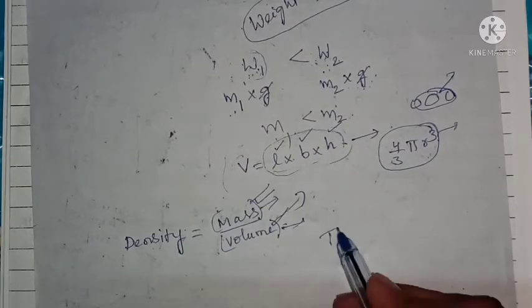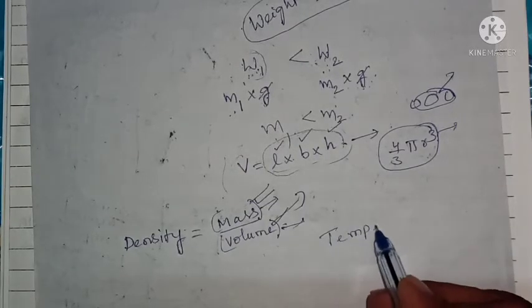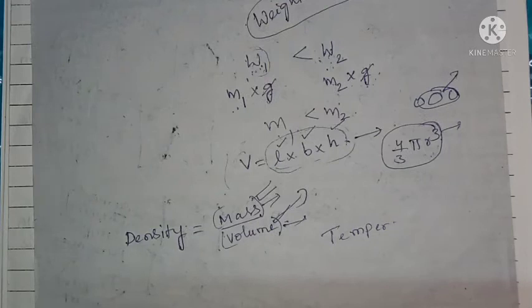And the last important property of matter is temperature. Temperature is nothing but the degree of hotness or coldness of a body. How hot or how cold a body is, in comparison with other bodies, is measured based on its temperature.